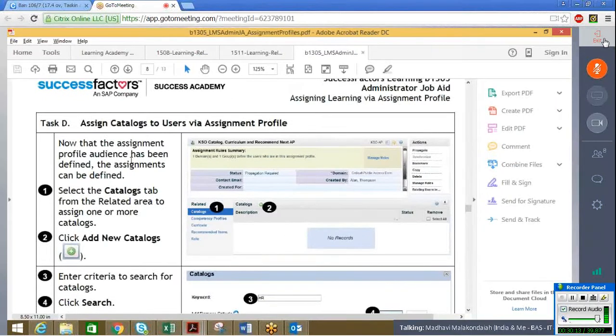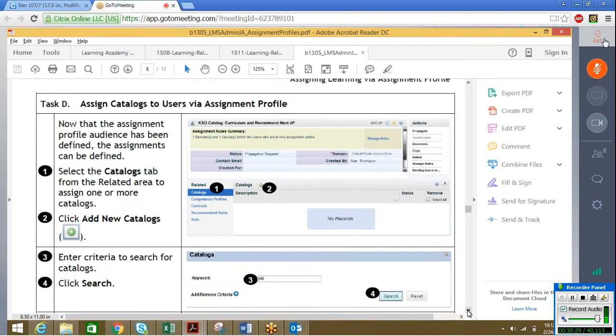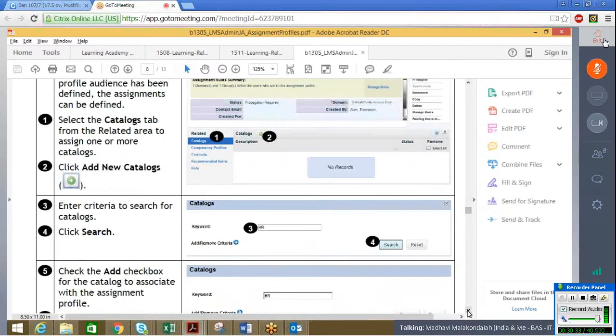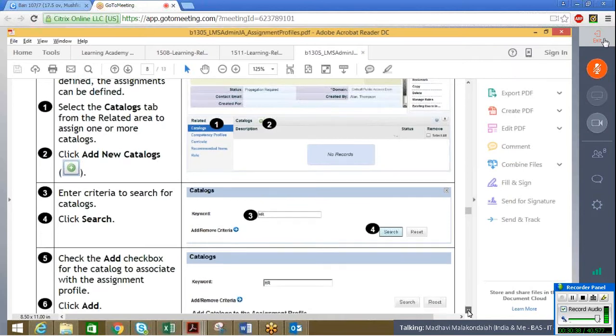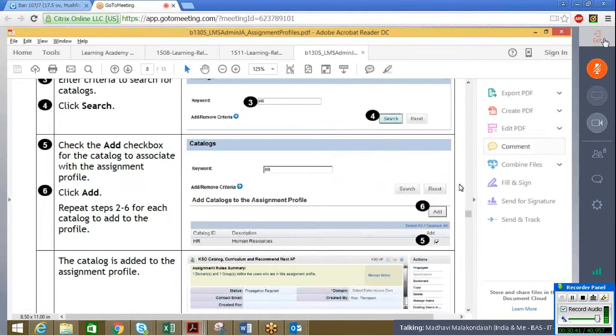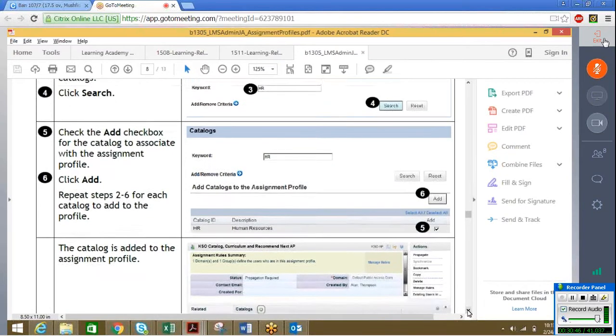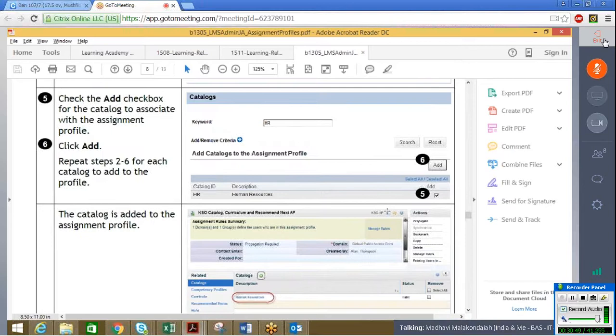Now coming back to the next task, which is assign catalog to users. We have assigned curricula, now we are assigning the catalog. You will always navigate to catalog from the related area, and click on this add button. Then if you know the catalog description that you have given, you will give your key search. Otherwise, directly search for your catalog that you have created. Once you have chosen your catalog as HR resources, human resources, you will select that particular add button and click on add.